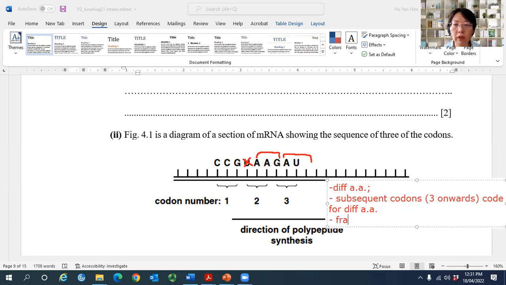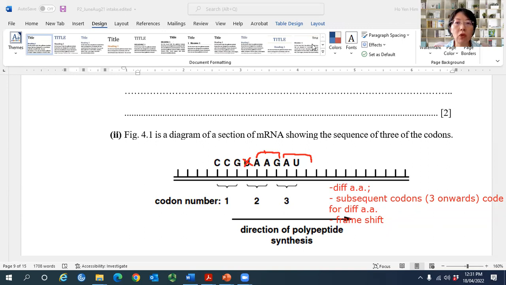there's a frame shift mutation. You can see that the frame changes, the UAA now becomes AAG. So there's a shift in the bases from one frame to the next frame. So there's a frame shift mutation. Another thing to take note of is the original UAA.